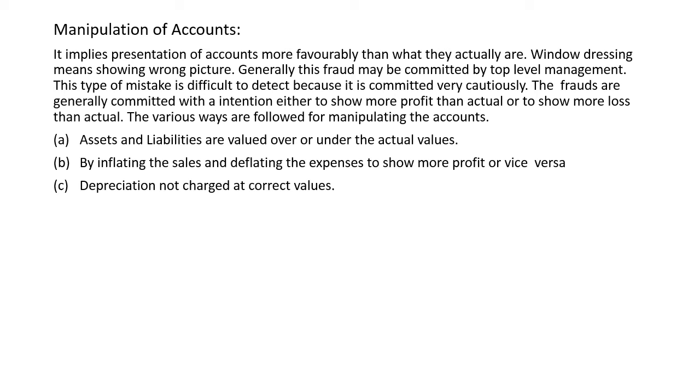Suppose the organization wants to show more profit than actual. At that time, at the end of the month of the financial year, dummy sales are recorded in the books of account, and by recording dummy sales in the books of account, the profit is shown more than the actual profit. Ultimately, in the next month those sales are shown as sales returns from the parties, and actually the books of accounts are manipulated as well.